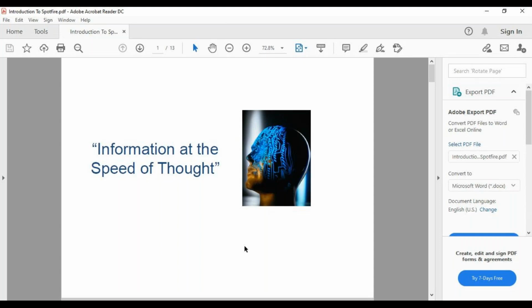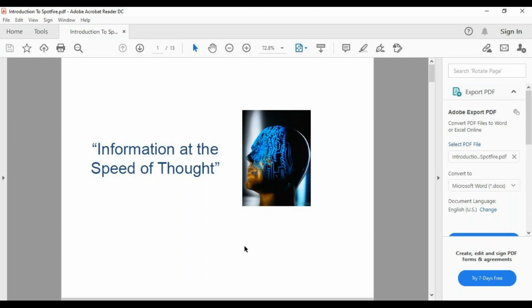So the time consumption is very high. Instead, business wants technologies that minimize the time, deliver reports and dashboards quickly, and are very user friendly. Those are the things business is looking for.